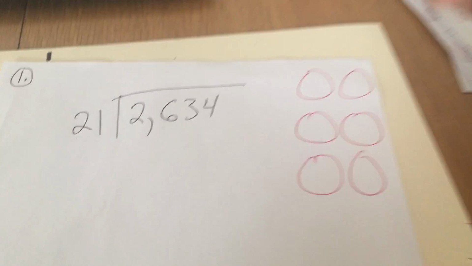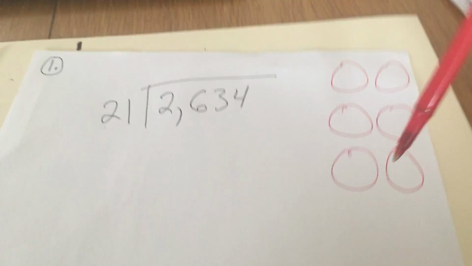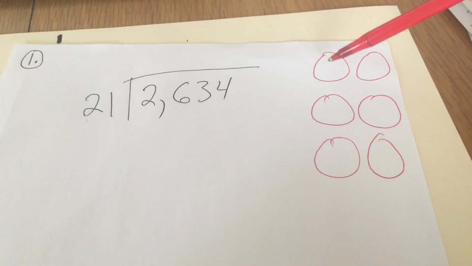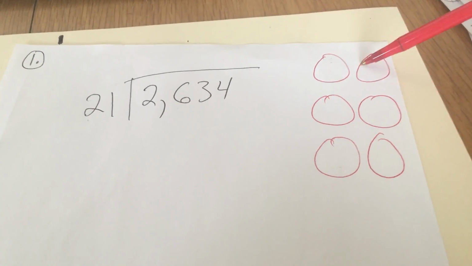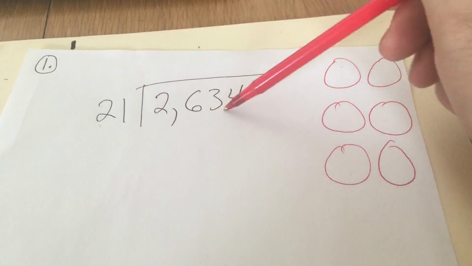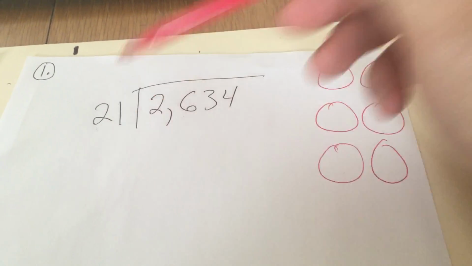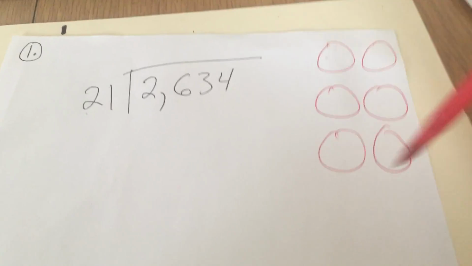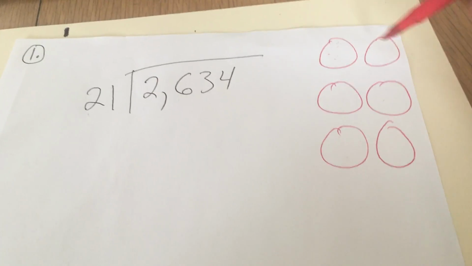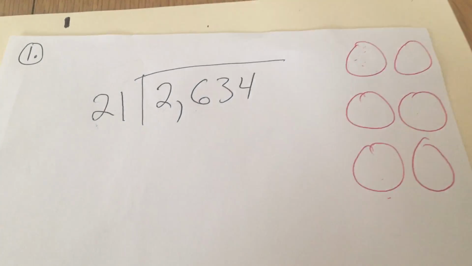I feel like sometimes kids learn strategies like this and then they will draw out 21 circles. That is going to be a waste of your time. I usually draw this to help you understand why we are dividing. The reason we're dividing is we're taking this total of money and dividing it into 21 equal groups. If I had 21 equal groups, the division answer we get, the same amount would go into each of those groups. But I think it would be a waste of time to draw 21 of those.